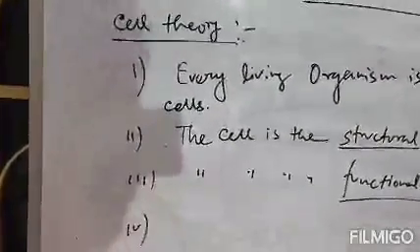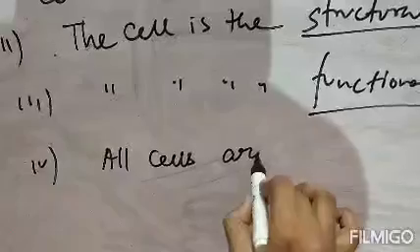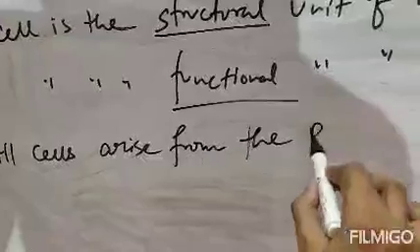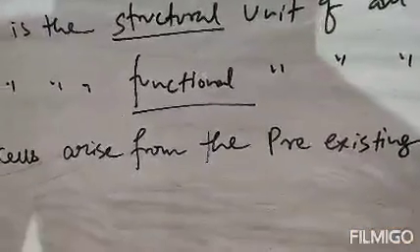Next, the last statement, that is the 4th statement, is, all cells arise from the pre-existing cells. That means all cells are created or born from pre-existing cells.